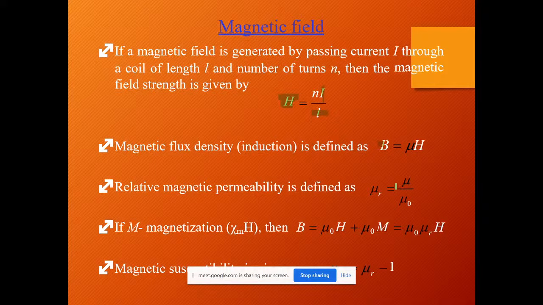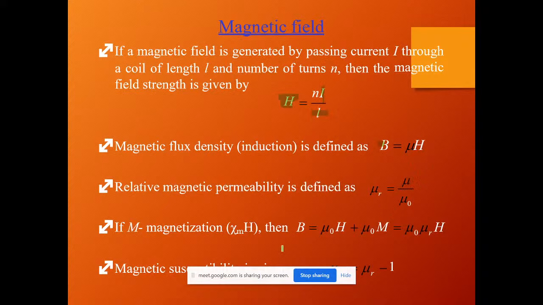When you are in high school, everyone does this. If you have a magnetic material with you, you rub the iron materials with it. Initially that iron material doesn't contain any magnetic property, but once it has been contacted by that magnetic material, it obviously gets certain energy. That acceptance level is defined as permeability. So magnetic permeability is defined as mu r, I mean relative permeability is defined as mu r equals mu by mu naught.